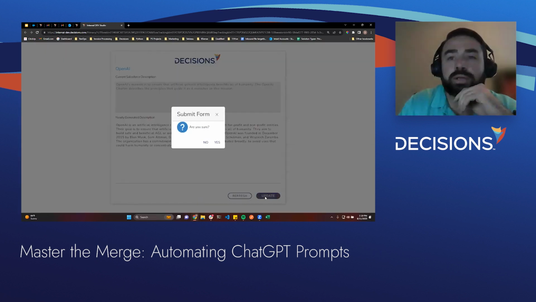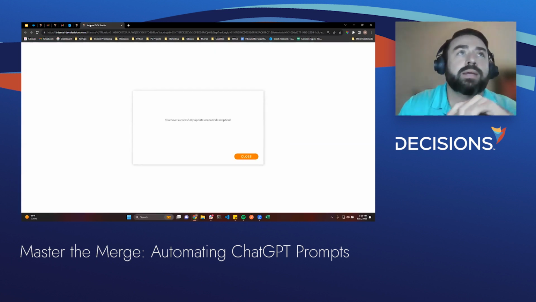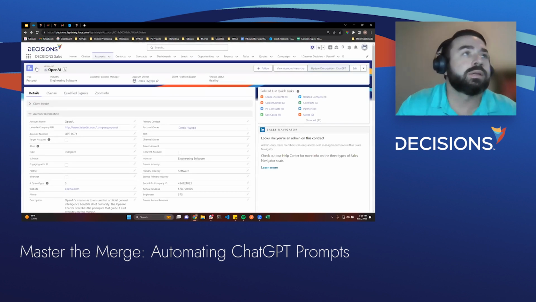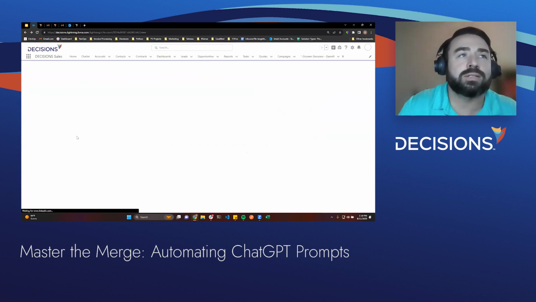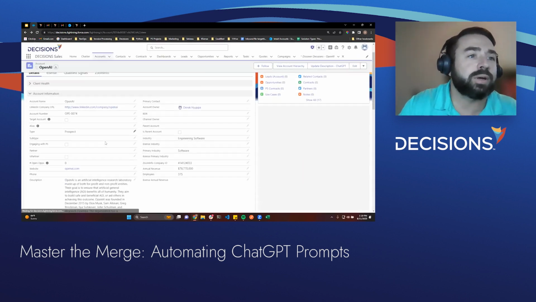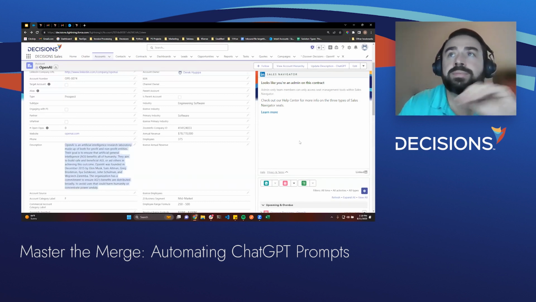So here, I'm just going to click update. It gives me a confirmation. Are you sure? I say yes. So now it actually went back and updated Salesforce, so I could actually close out of this screen. So here I am going to refresh so I could see that new updated description within our Salesforce environment. And as you can see, it was able to pass information back, update this account. So this is available to all the different accounts within our environment.